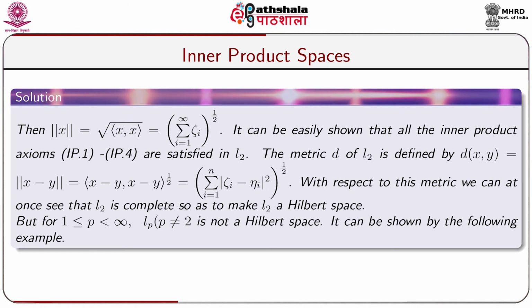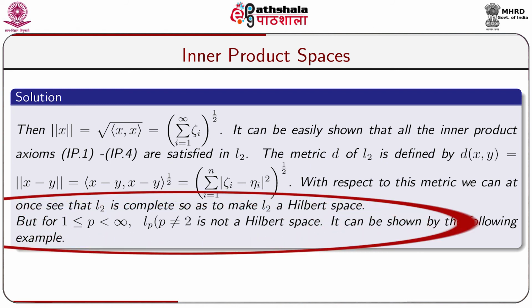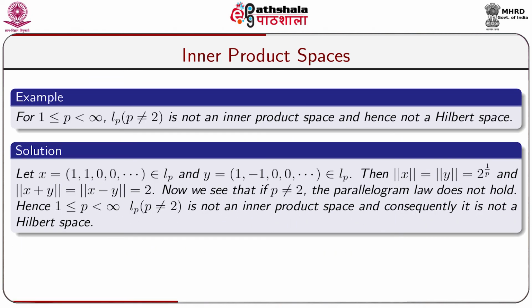Already we have seen that with respect to this metric, L2 is complete, so as to make L2 a Hilbert space. But for 1 less than or equal to p less than infinity, L^p where p is not equal to 2 is not a Hilbert space. This follows by the following example. For p not equal to 2, L^p is not an inner product space and hence not a Hilbert space, because here the parallelogram law does not hold.